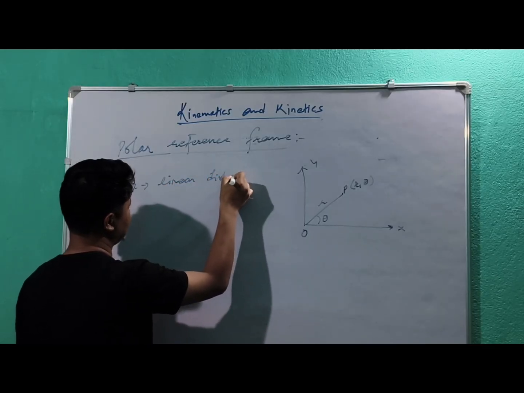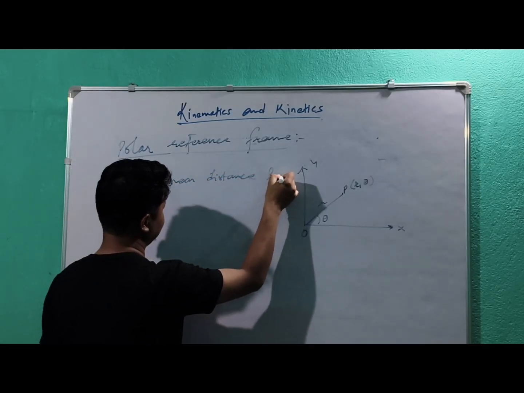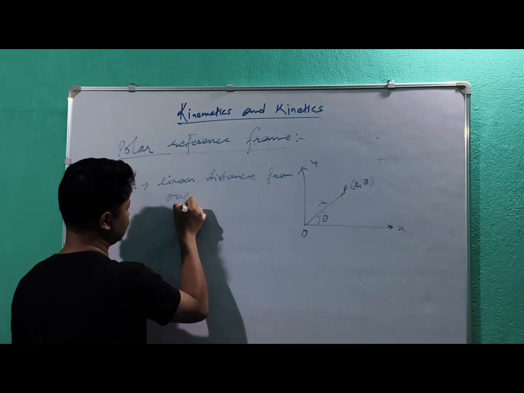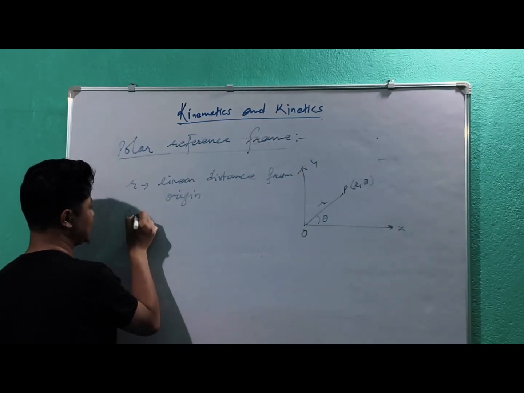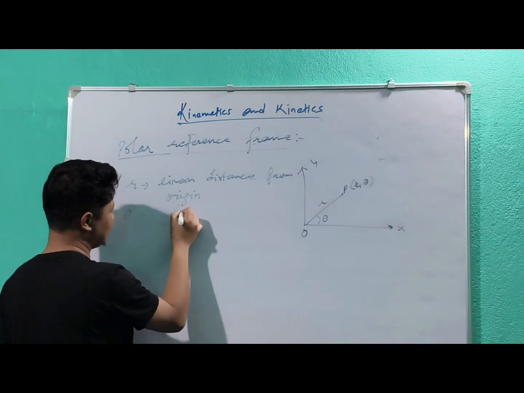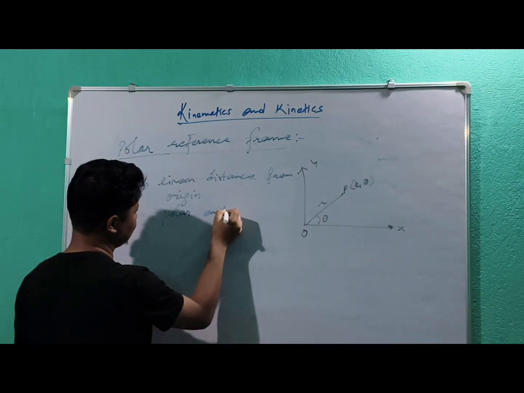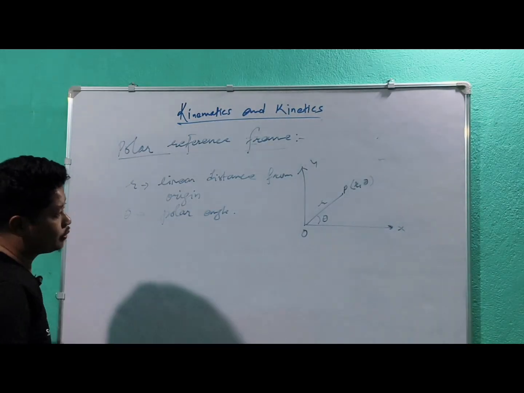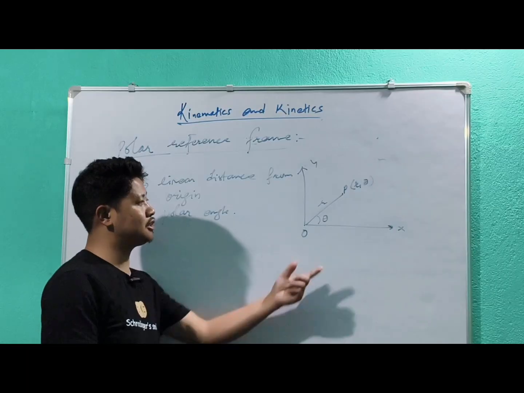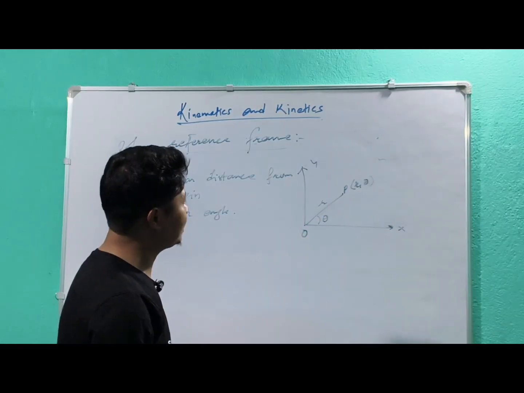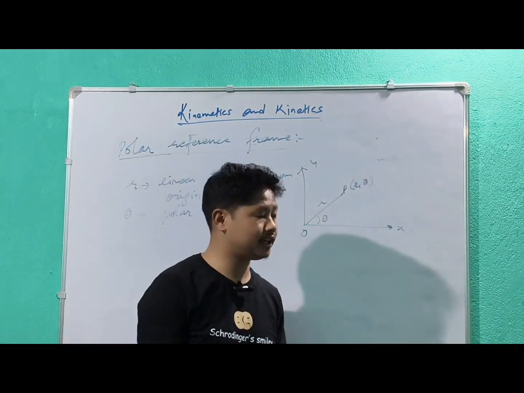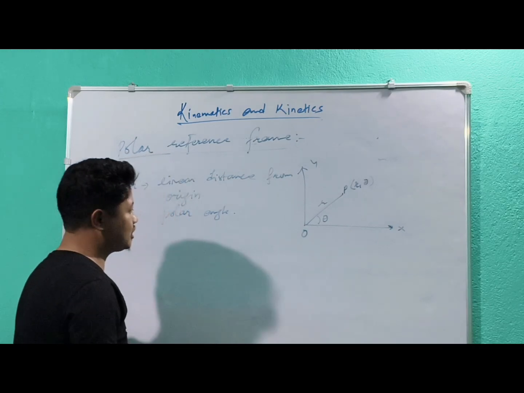So with these two coordinates, r and theta, we can find the position of any object in a two-dimensional case.